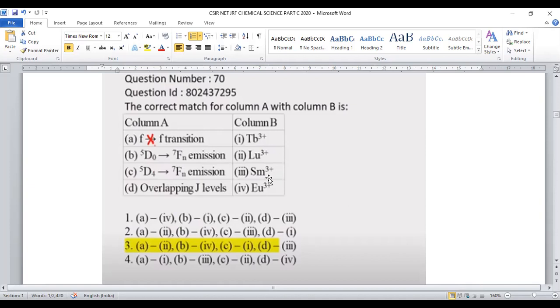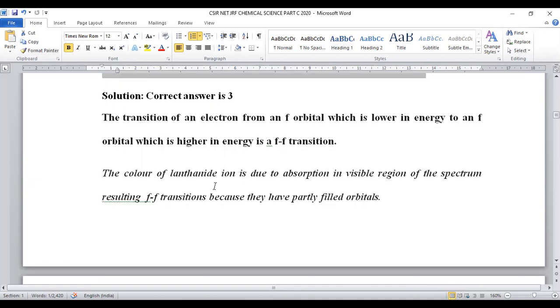All F block elements are associated with transition of electrons from a lower level F orbital into a higher level F orbital. That transition is said to be FF transition, from the ground state F orbital into the higher excited state F orbital.